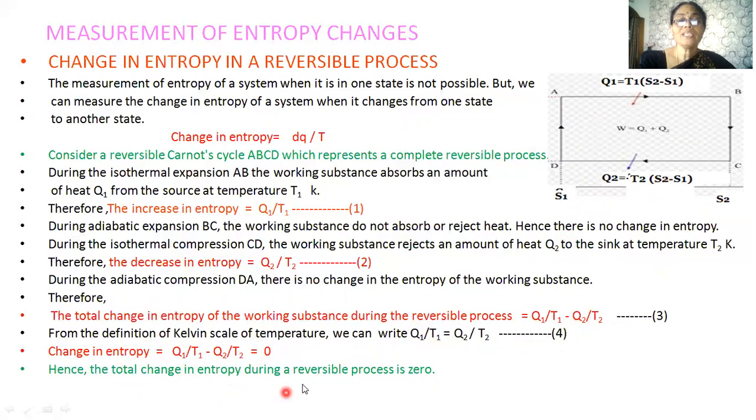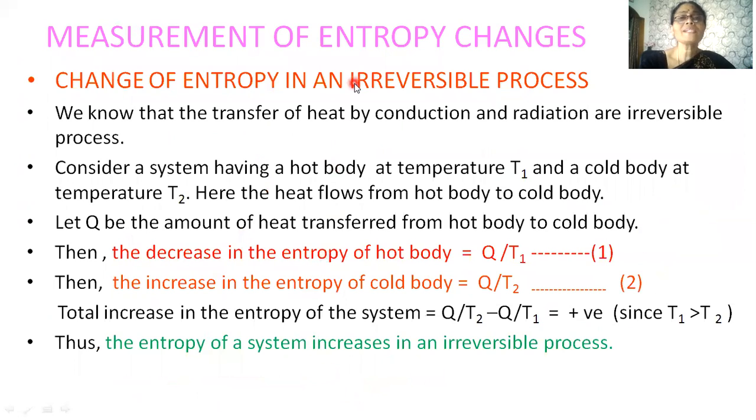So the change of entropy during a reversible process is 0. Now let's calculate the change of entropy in an irreversible process. What is the best example for an irreversible process? The transfer of heat between two bodies can be taken as the best example of an irreversible process.